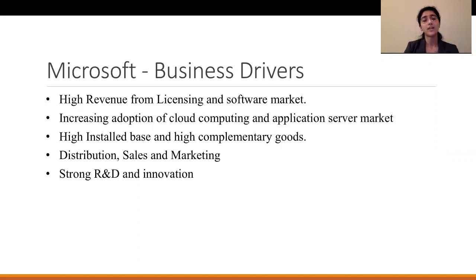Next, again, they have a huge install base, huge user base, and a lot of products made especially for Microsoft and Windows, which further drives the business. Fourth, their channel partners are really important for them, as 95% of revenue comes from their channel partners. And lastly, strong R&D and innovation has been important for Microsoft, as innovation finally drives a tech giant.